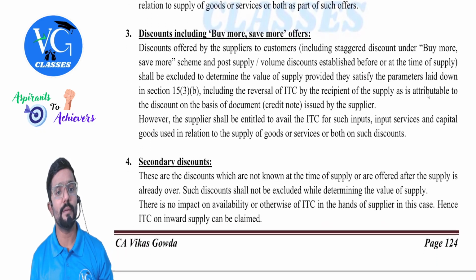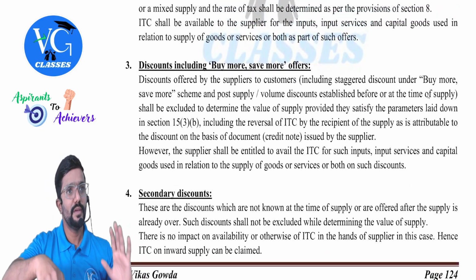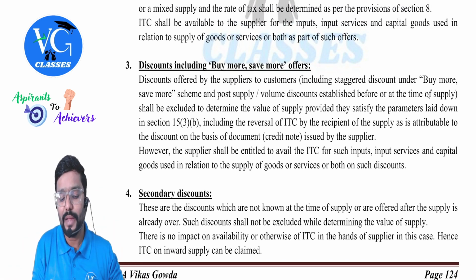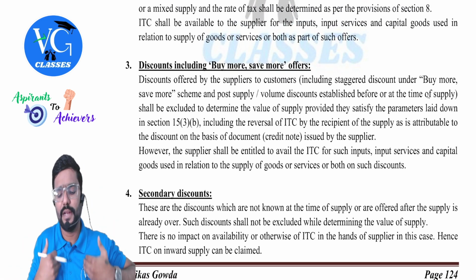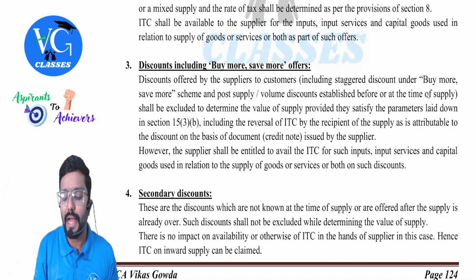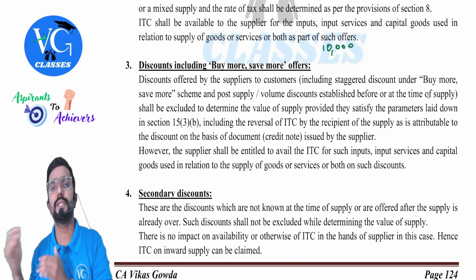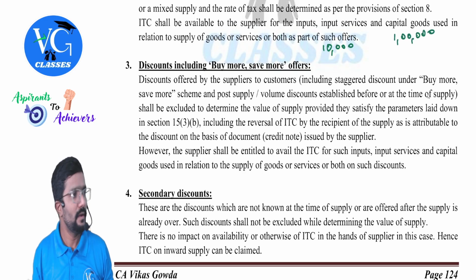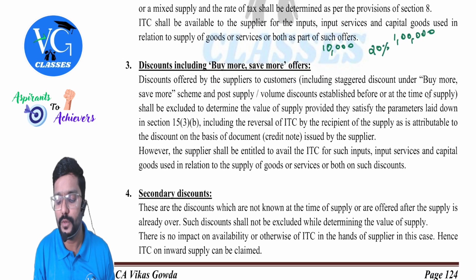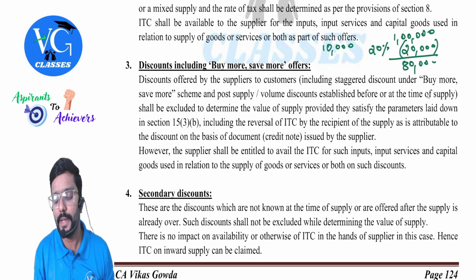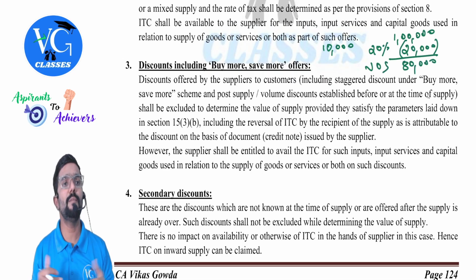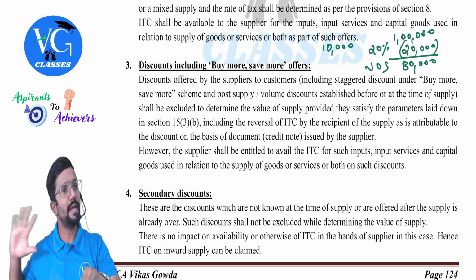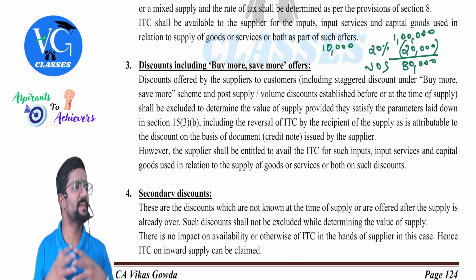Next, discount including buy more, save more offers. Guys, simple. Listen here. Now, on inward supply, the supplier, let us talk of it as me. On my inward supply, I have paid a GST of 10,000. Okay, sir. Input tax. Now, on my outward supply, I am giving a discount. Actual sale value is 1 lakh. On this, I am giving 20% discount, which comes to 20,000. So, what is the actual value of supply? 80,000. I am liable to pay GST on what amount? 80,000. I will collect whatever GST is due on 80,000 from my recipient.